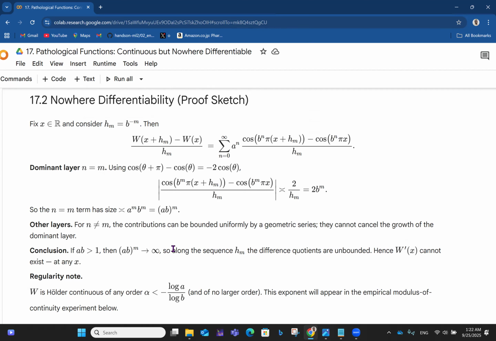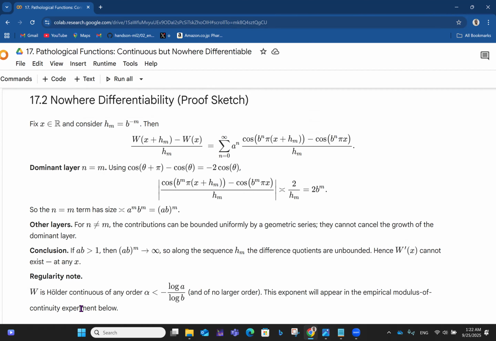For the other layers, apart from the dominant layer, for n not equal to m, the contributions can be bounded uniformly by a geometric series. They cannot cancel the growth of the dominant layer. Then in conclusion, if ab is greater than 1, then (ab)^m approaches infinity. So along the sequence h_m, the difference quotients are unbounded. Hence, W prime of x cannot exist at any x.